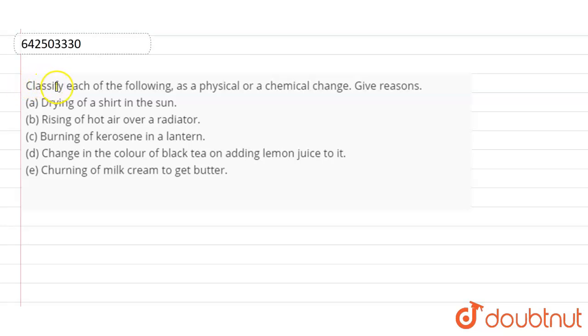Hello everyone. In the given question, classify each of the following as a physical or a chemical change and also give reasons. There are some statements here which we need to classify as a physical or a chemical change. First of all, what is a physical change?